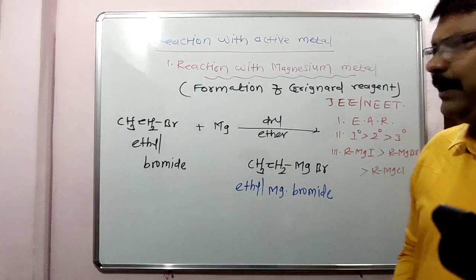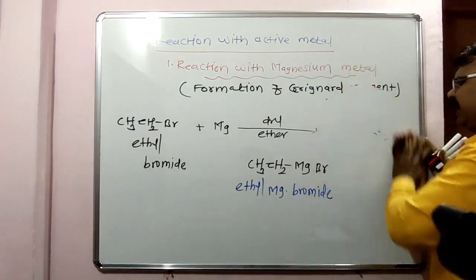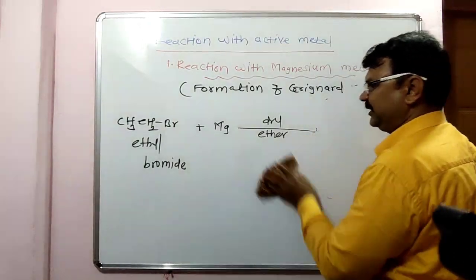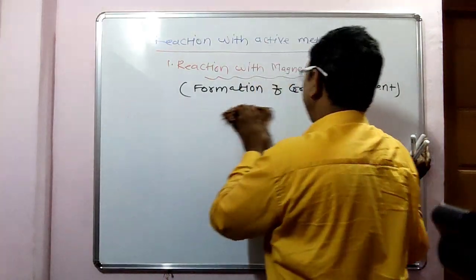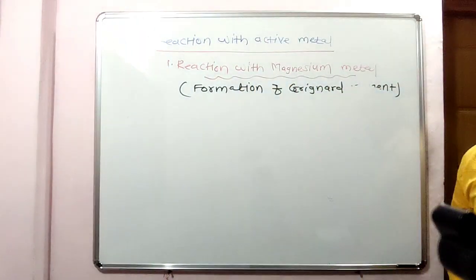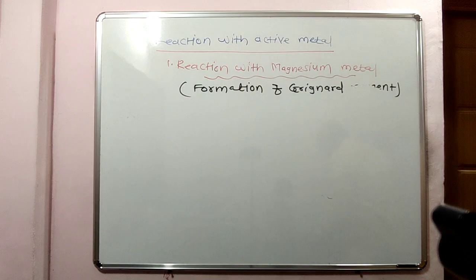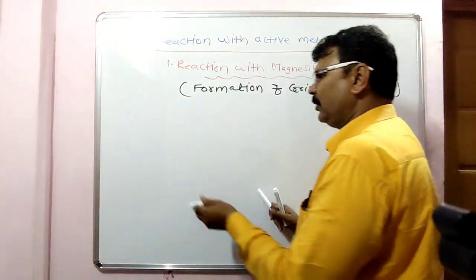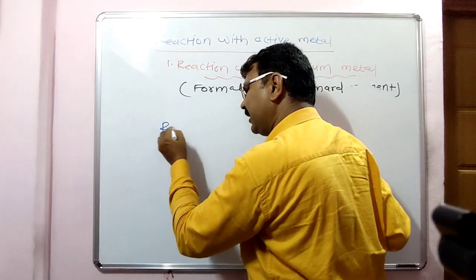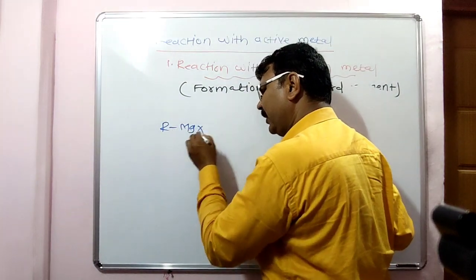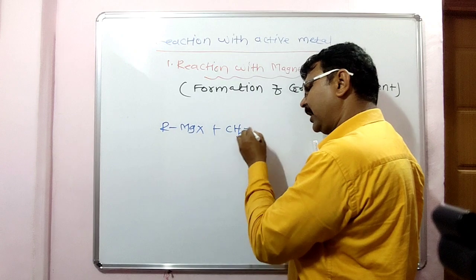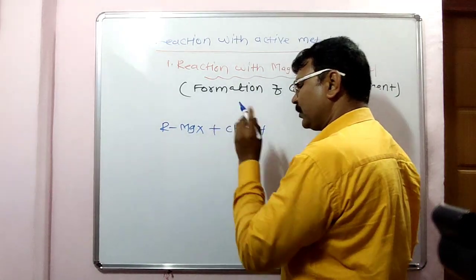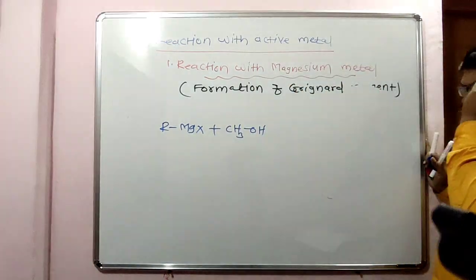Look here, everybody, a simple application of Grignard reagent: the reaction with alcohol. When Grignard reagent, RMgX, is reacted with an alcohol, methyl alcohol, look here, it gives...